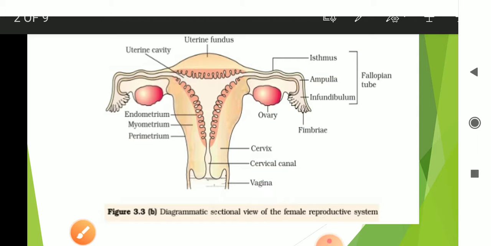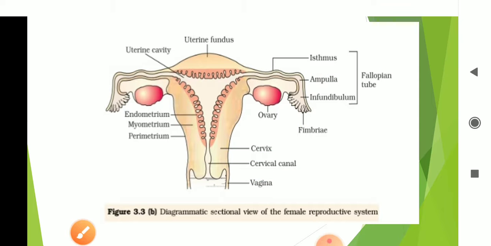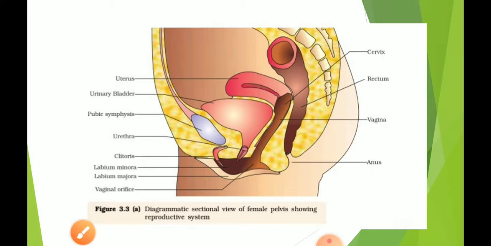If we go for the side view, then we can find different parts of the female reproductive system.